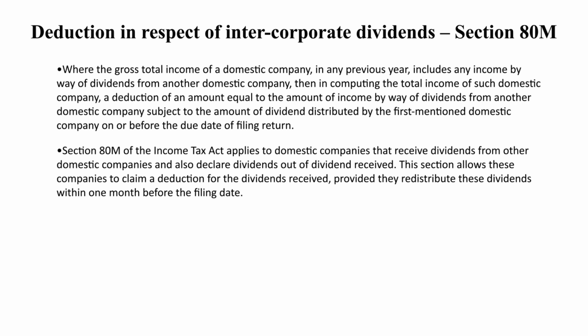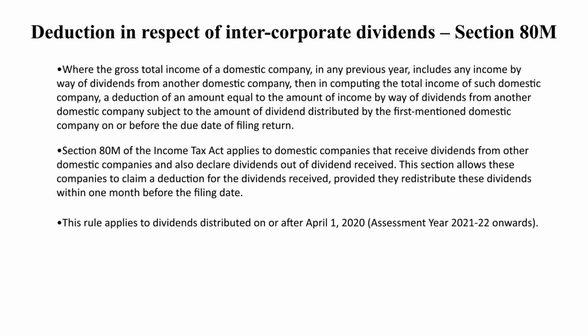Under section 80M of the Income Tax Act, the domestic companies that receive dividend from other domestic companies and declare dividend out of that dividend received, deduction is available. This section allows these companies to claim deduction for the dividend received, provided they redistribute the dividends received within 1 month before the date of filing the return, that is, the due date of filing the tax return.